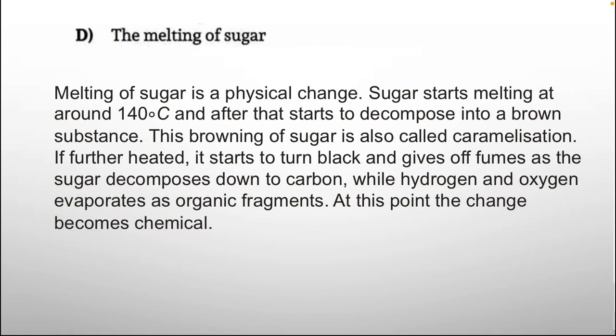Option D, the melting of sugar. Melting of sugar is a physical change. Sugar starts melting at around 140 degrees centigrade and after that starts to decompose into a brown substance. This browning of sugar is also called caramelization. If further heated, it starts to turn black and gives off fumes as the sugar decomposes down to carbon while hydrogen and oxygen evaporate as organic fragments. At this point the change becomes chemical, but here the first change is physical, so this option is incorrect.